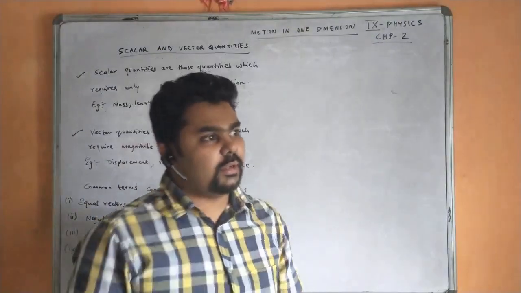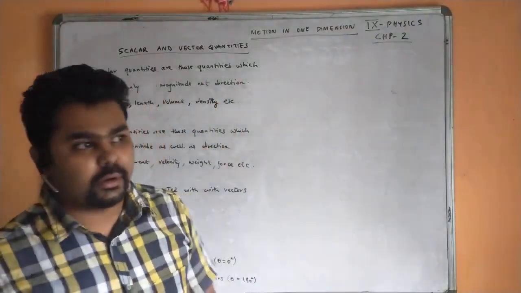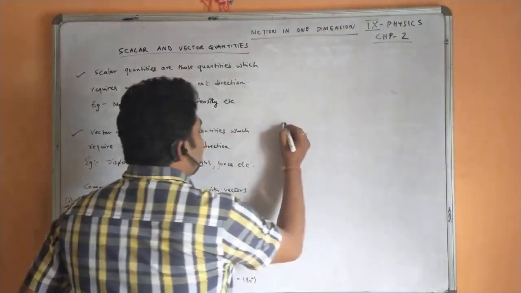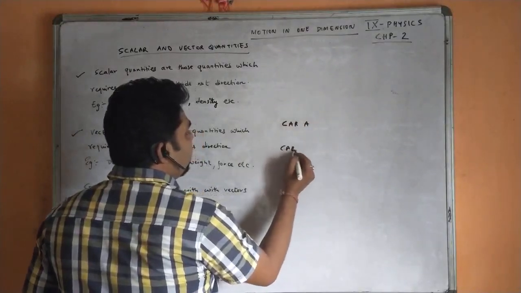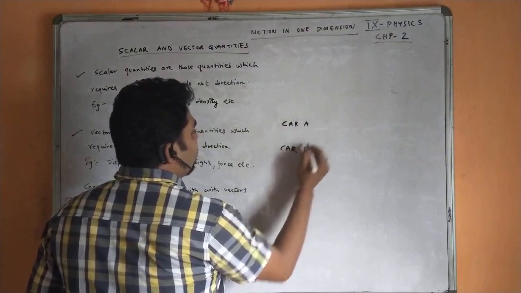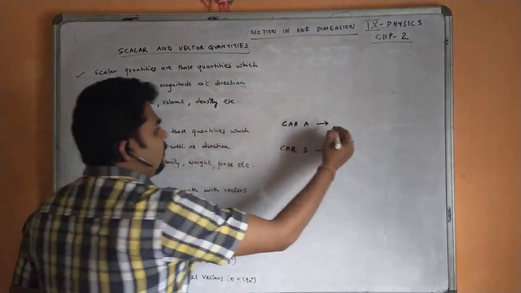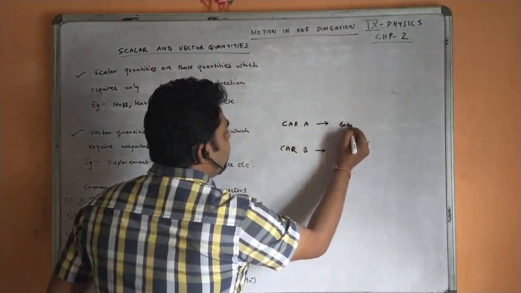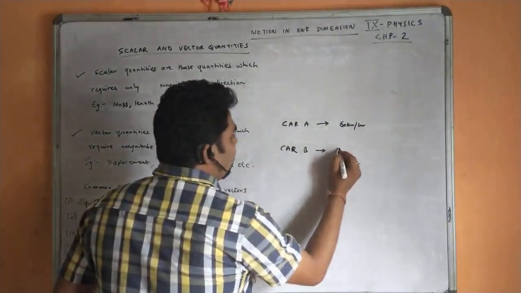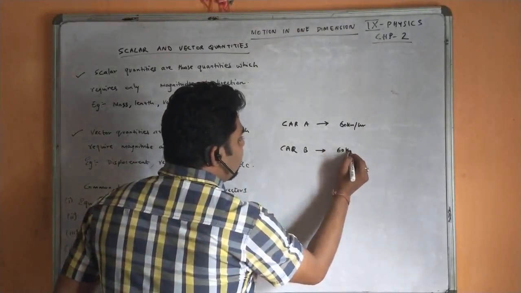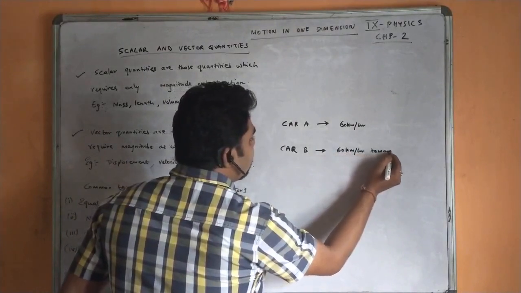So let's understand these terms with one example. Let us consider we have two cars, car A and car B. Car A is moving with 60 kilometers per hour, and car B is moving with 60 kilometers per hour towards east.